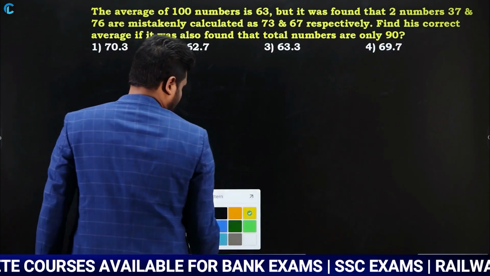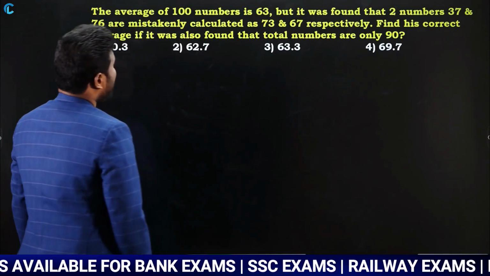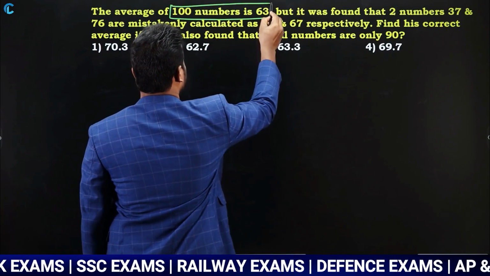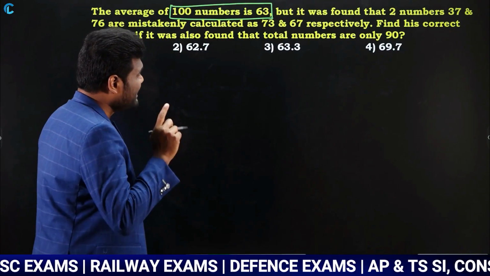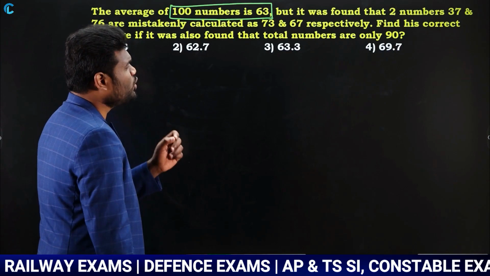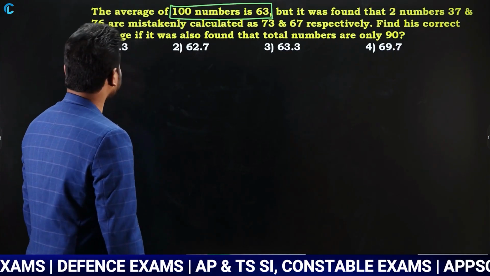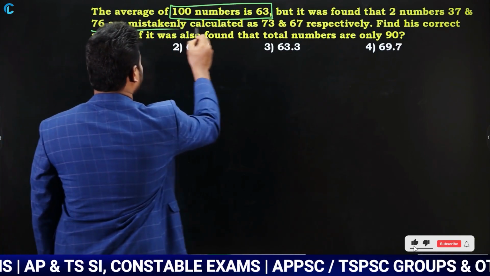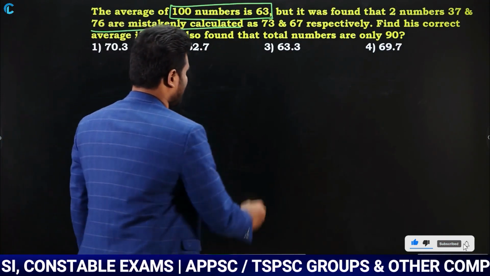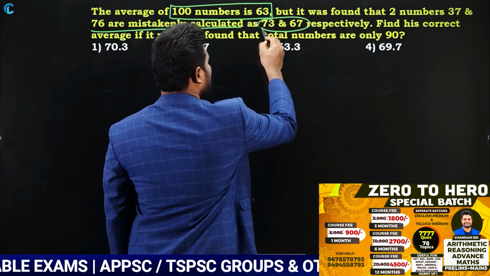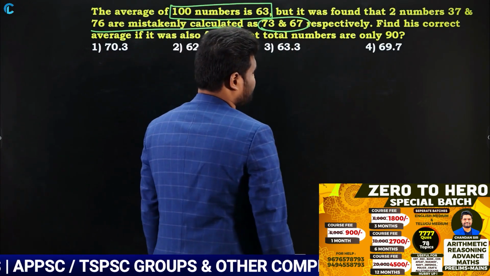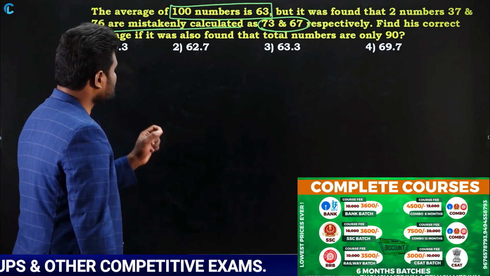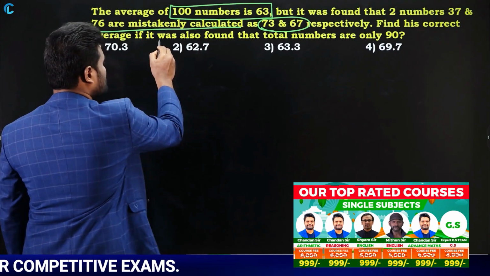The average of 100 numbers is 63. So the average of 100 numbers is how much? 63. But it was found that 2 numbers 37, 76 were mistakenly calculated as 73 and 67 respectively. Find the correct average if it was also found that, look here, this point is also important.